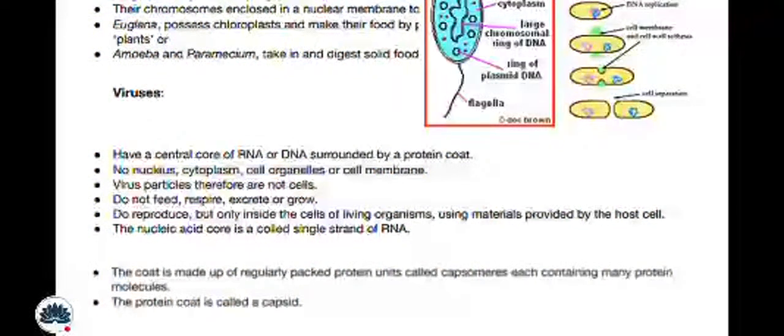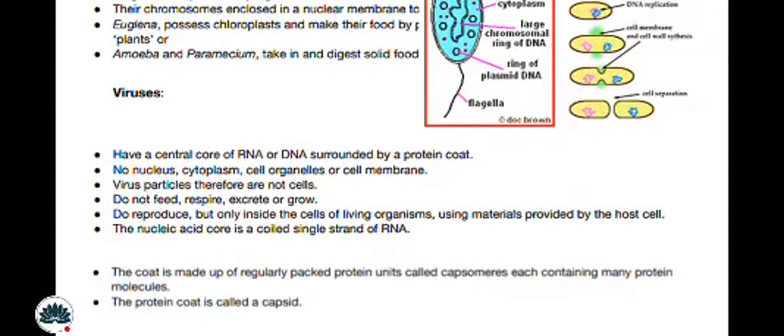Virus particles therefore are not cells; they do not feed, respire, excrete, or grow. They only reproduce, but only inside the cells of living organisms using material provided by the host cell. The nucleic acid core is a coiled single strand of RNA. The coat is made up of regularly packed protein units called capsomeres, each containing many protein molecules. The protein coat is called a capsid.